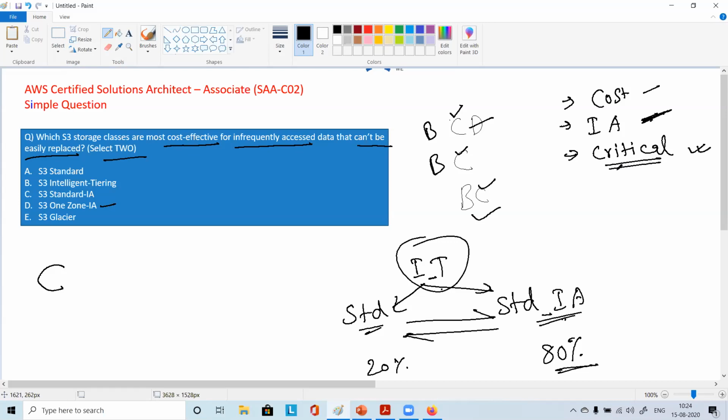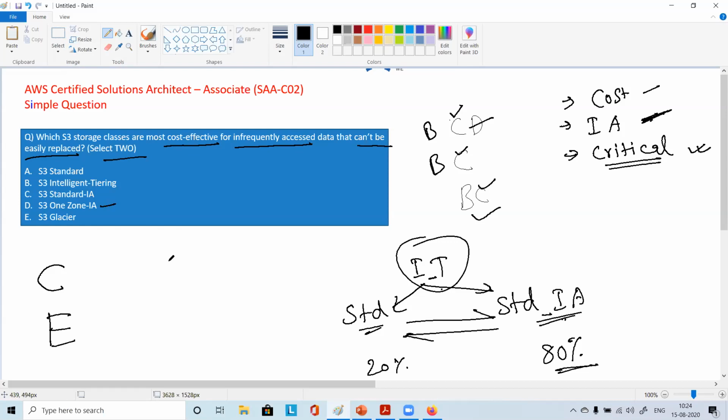So redundancy you have, durability you have, and cost wise, that's really the cheapest one among all those 5. Glacier is the cheapest one, so that looks like the best candidate to me, right? This Glacier looks like the best candidate.